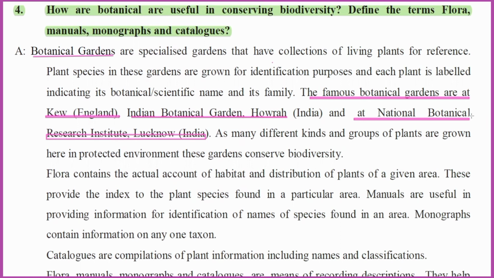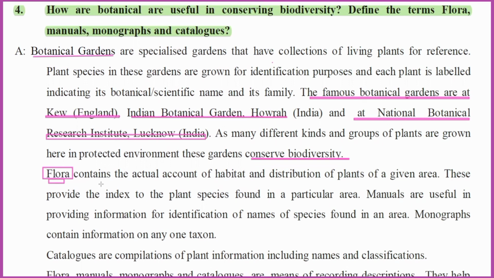The botanical garden in England has a variety of plants grown there. As many different kinds of groups of plants are grown in a protected environment, these gardens conserve the biodiversity of those plants. So flora is most important here. Flora, as I already said, in brief, is the group of plants, but it is not a small book.